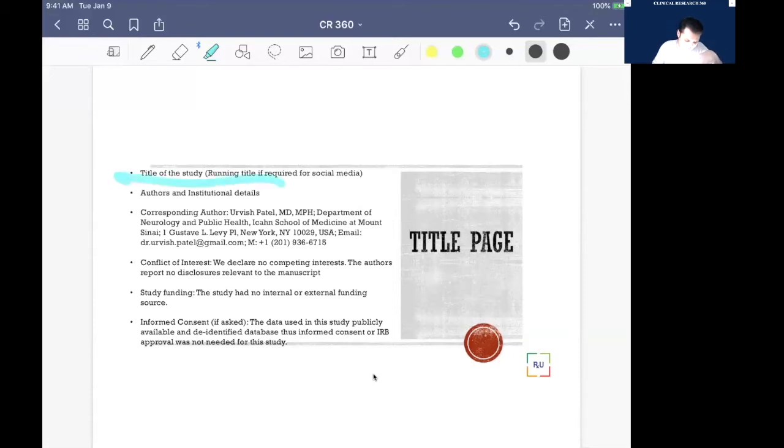Okay, so for example, the title of the study. The second one is authors, individual authors and their affiliations. Then corresponding author details, then conflict of interest. This part we will talk about later on, though it's a part of the title page. Some journals wish to publish it in the beginning, and some wish to publish it later on, so we will cover it.